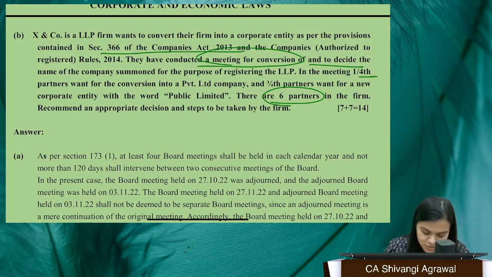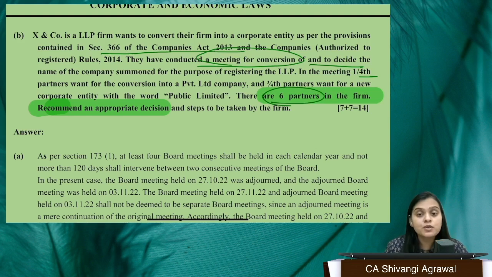You have also been asked to recommend an appropriate decision. What appropriate decision are you recommending? You are recommending that, since there are only 6 partners in the firm, you cannot form a public company with just 6 members. For forming a public company, you need to have at least 7 members. So this is not an advisable option, or this is not a feasible option.